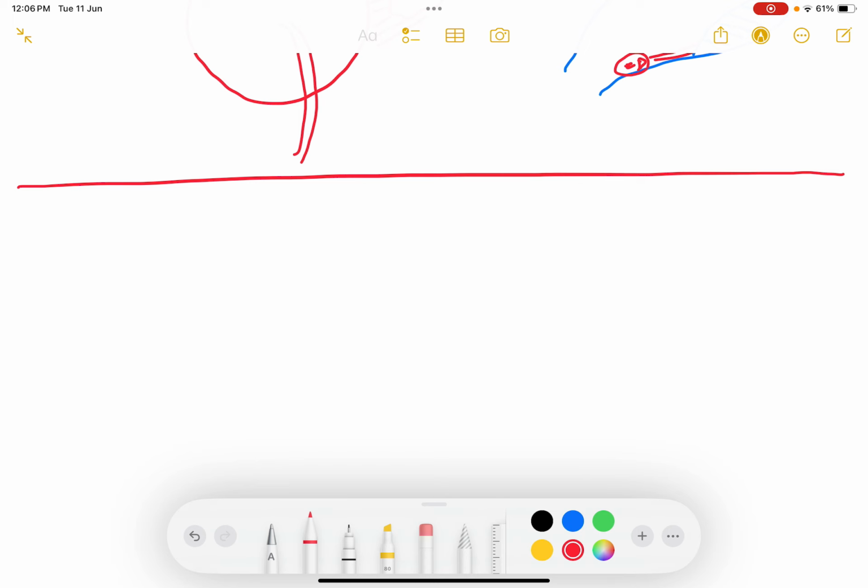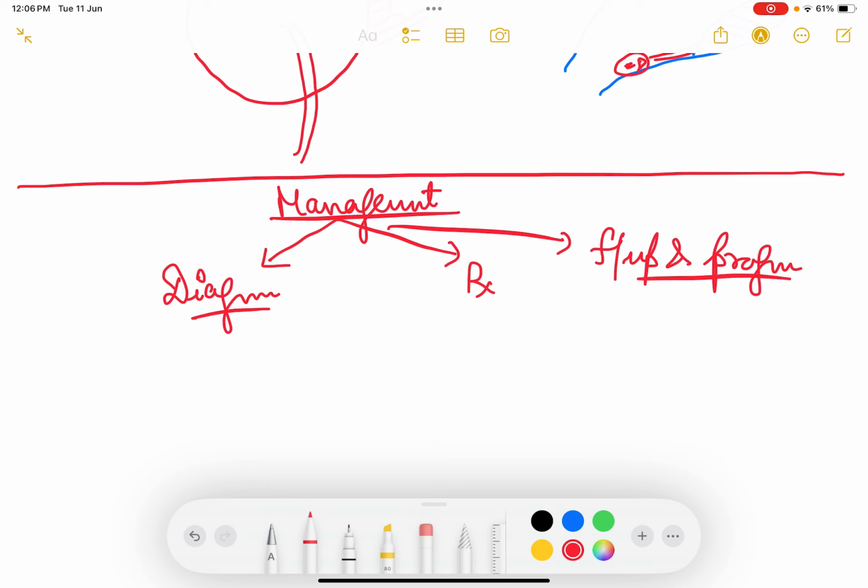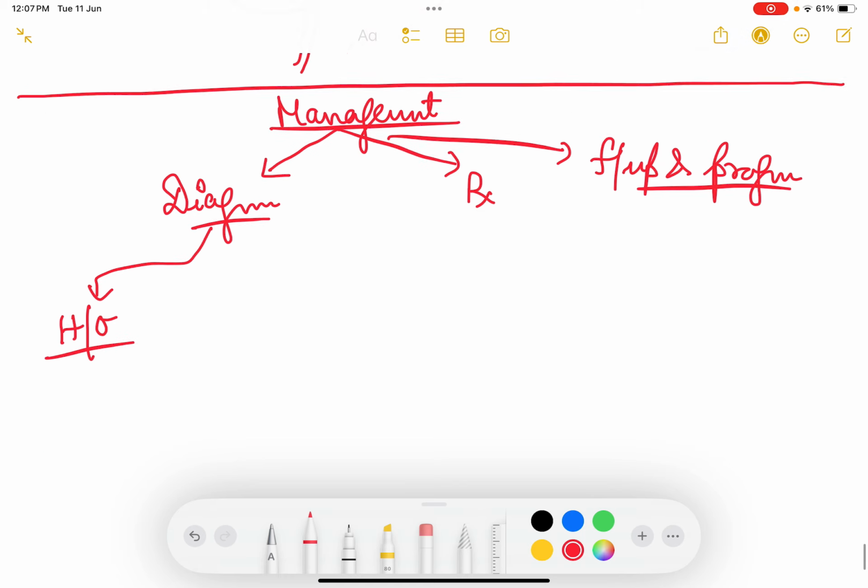So once we have identified the risk factors, let us come to the management. I have already told you, I am telling again and again, every time: first we will make the diagnosis, then we will treat the patient, and then we will go for follow up and prognosis. सब कुछ लिखना होता है इसमें. For diagnosis, we will start with history, examination and investigation.